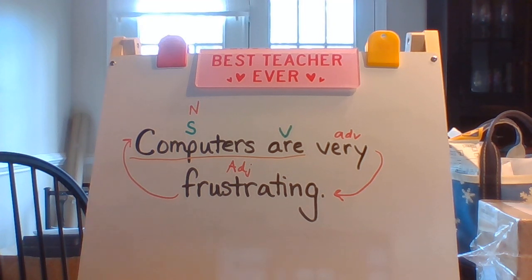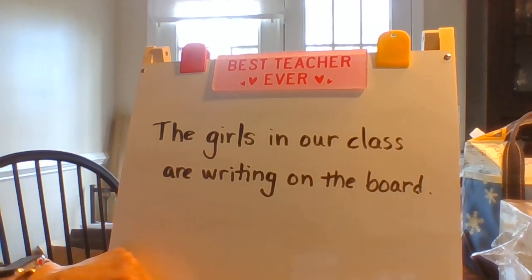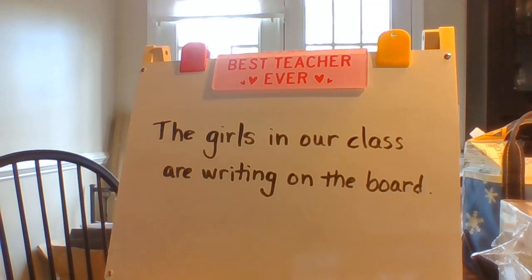All right, pause your computer and come back in a few minutes after you do the next sentence. Okay, we're back. And we're going to do the next sentence, which is the girls in our class are writing on the board. So I hope you've already done this sentence. And here we go, correcting it. First, we're looking for the verb, as always. So we're looking for an action word or a being verb. So let's take a look.